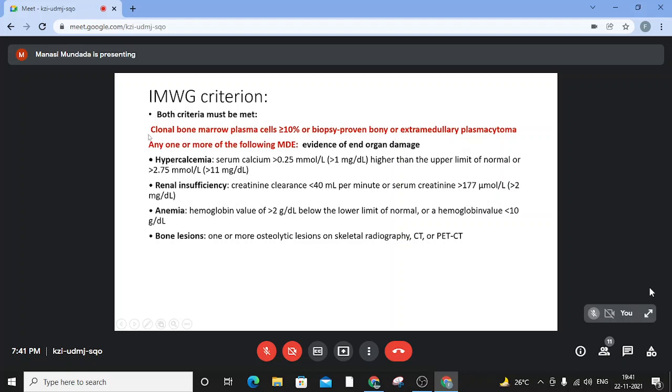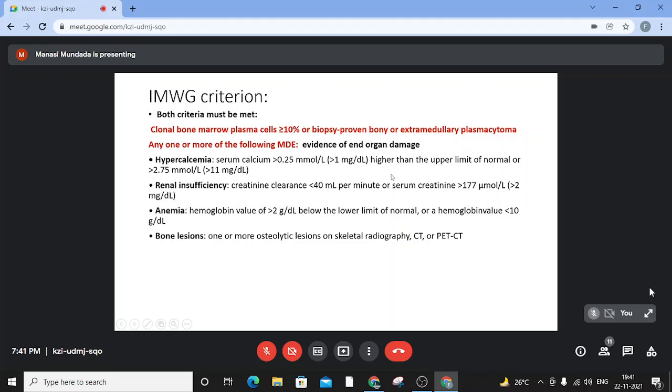The second important point is that one of the following things should be present, called the myeloma defining events. It is what tells you there is evidence of end organ damage, or the popularly called CRAB criteria. So there is hypercalcemia, renal insufficiency, anemia, or bone lesions. This was the definition that was there since 2014.